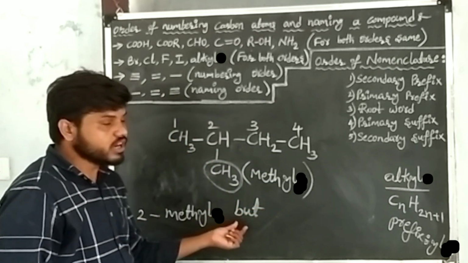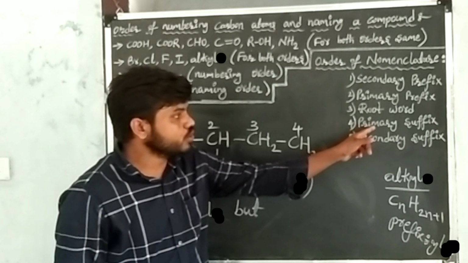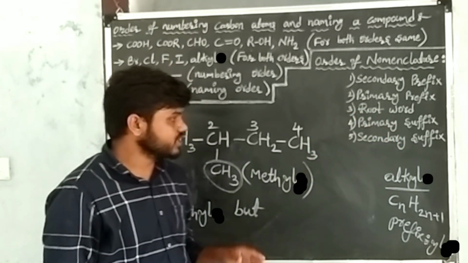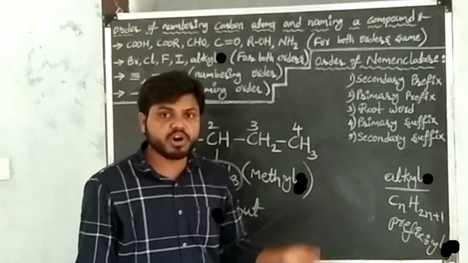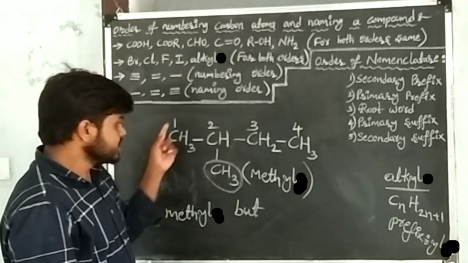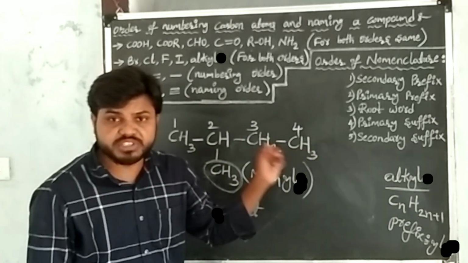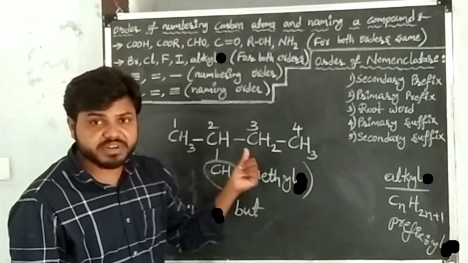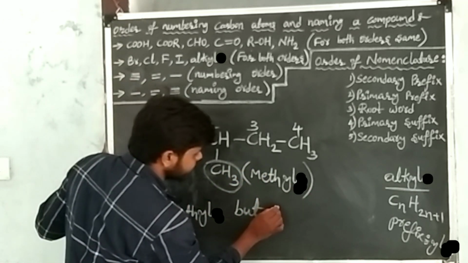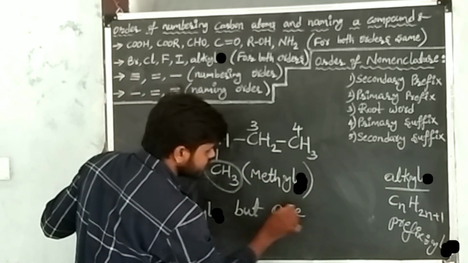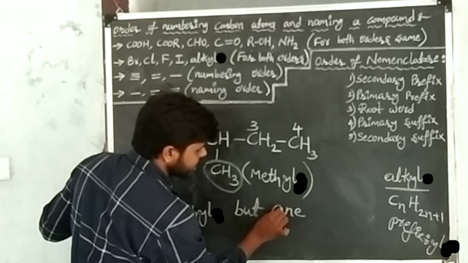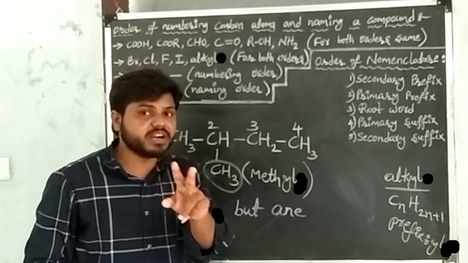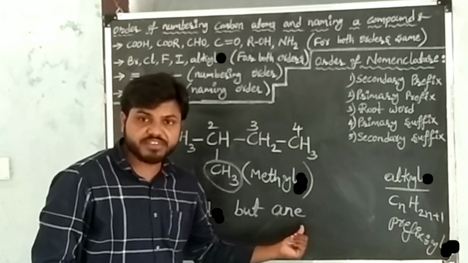After writing the root word of 4 carbon atoms, go to the primary suffix. Okay, root word completed. Now go to the primary suffix. Primary suffixes are single bonds, double bonds, triple bonds. See the compound: between every 2 atoms in the given carbon compound, single bonds are present. So take the primary suffix of single bond, that is ane. I retain the primary suffix of single bond, because between every 2 atoms the single bonds are there.